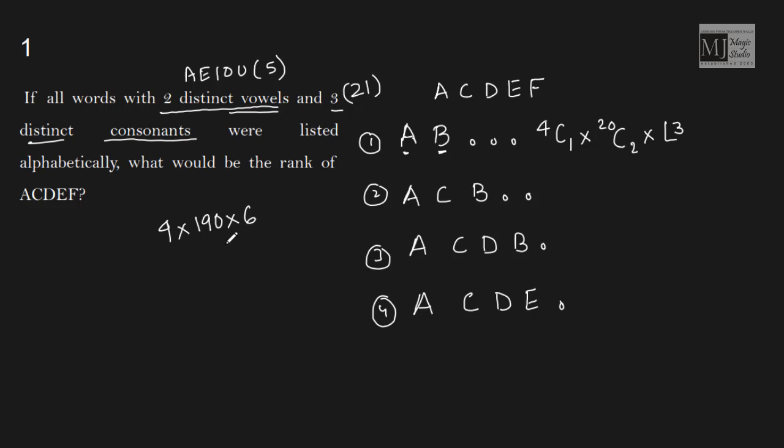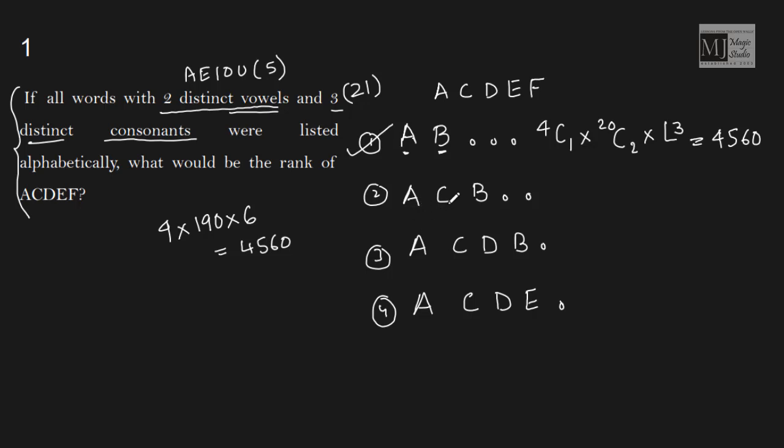So 190 into 4 into 6 gives me 4560. That means 4560 words can be formed under the given conditions which start with A and B, because any word which starts with A and B will feature before A, C, D, E, F. Correct? Done.